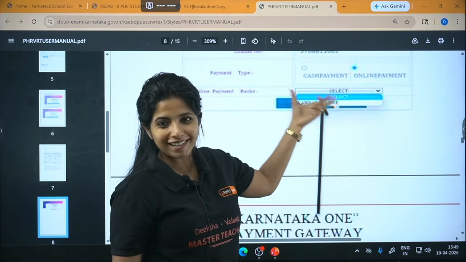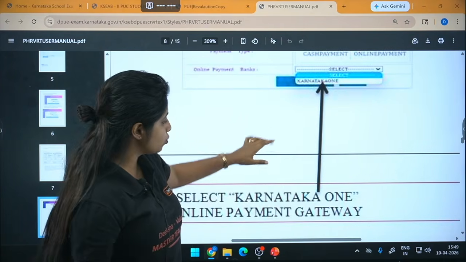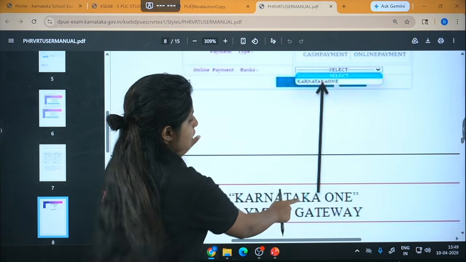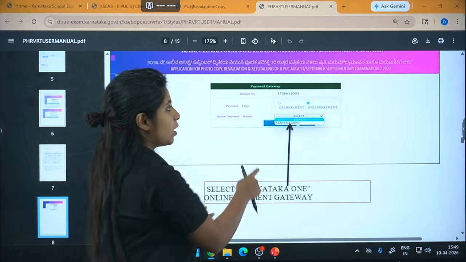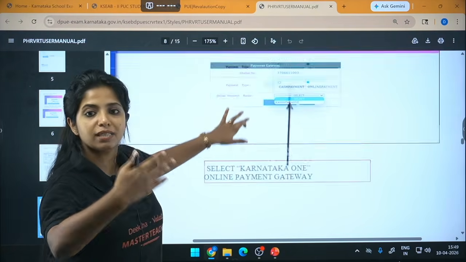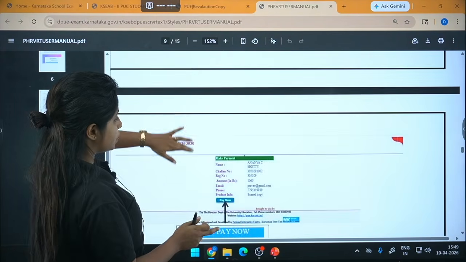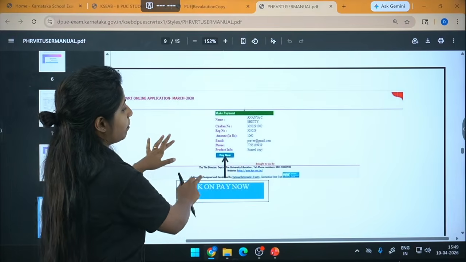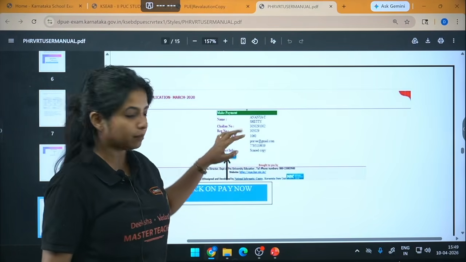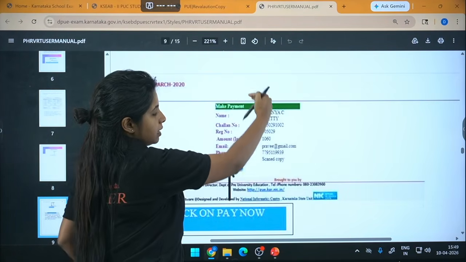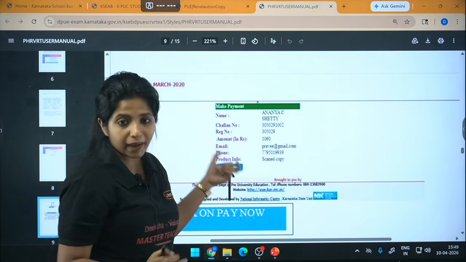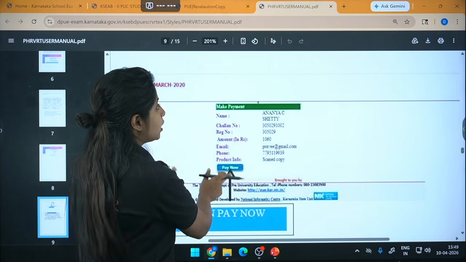I know it's not clear, it's the copy that they have, but you have to choose the Karnataka One option over here. Once you click on that, it is going to redirect you to a separate page where you look for all the things mentioned and click on pay now.